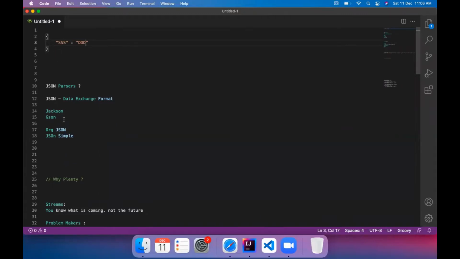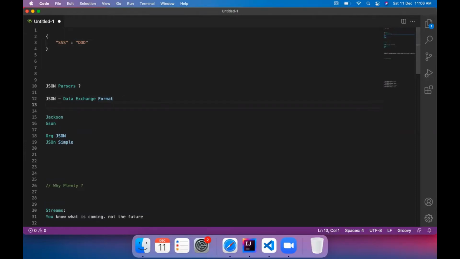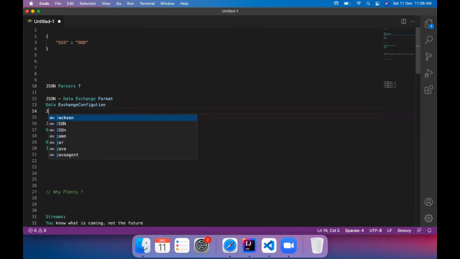Let us consider Jackson and JSON. They are too good. They have their own use cases, and they are feature rich. You do object mapping. JSON is not just straightforward data exchange. You can use it for data exchange, configuration files, or you can use JSON path. What is the use case of JSON path?